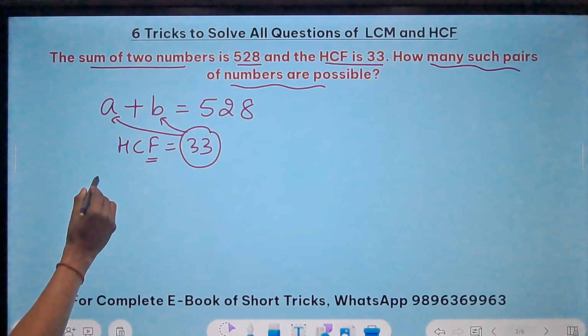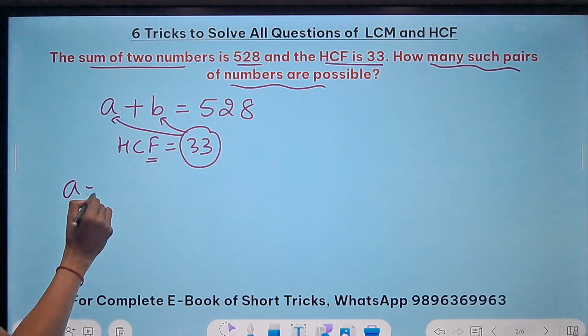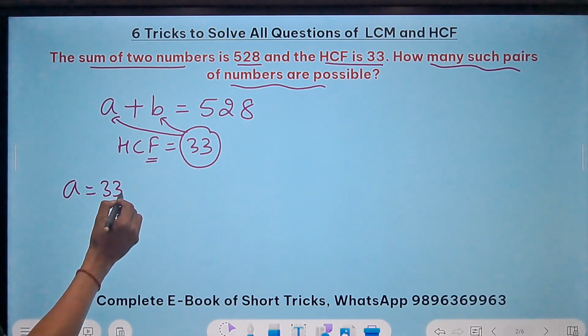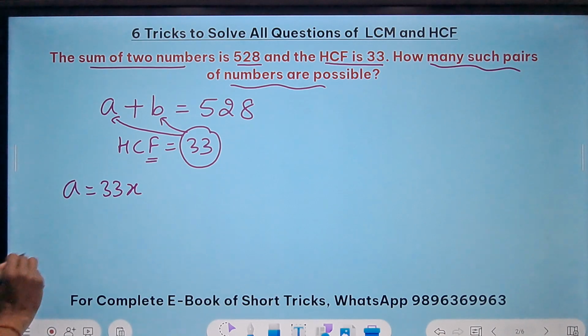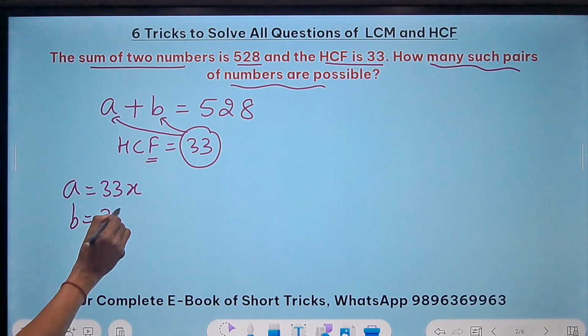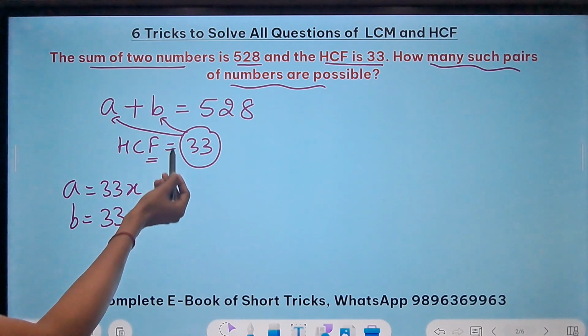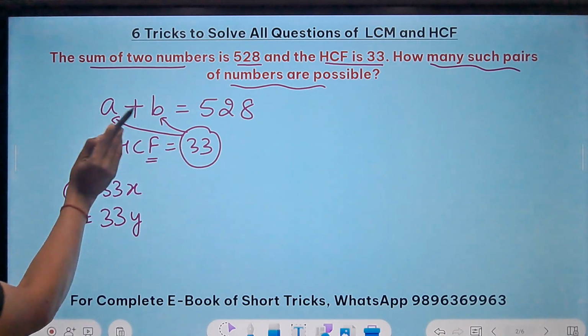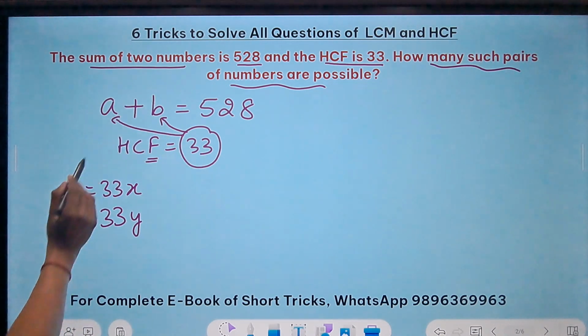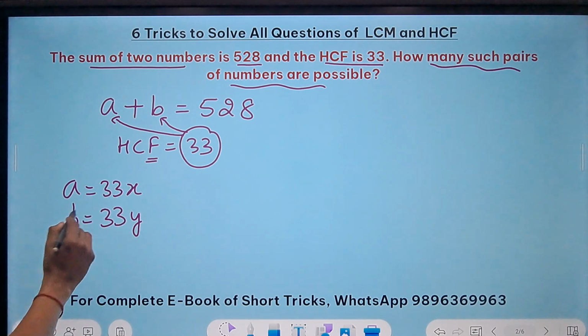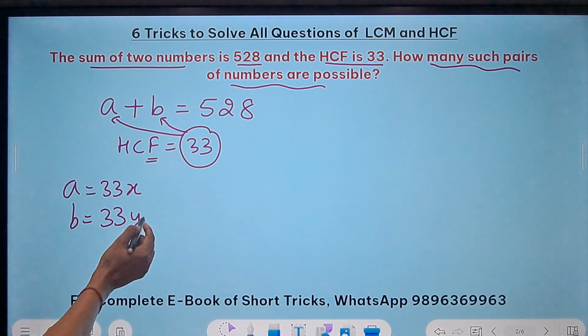And that means I can write A as 33 times something, and let's call that as X. And B as again 33 times something, because the highest common factor is 33. So 33 divides A and 33 divides B. So A is 33 times something and B is also 33 times something.